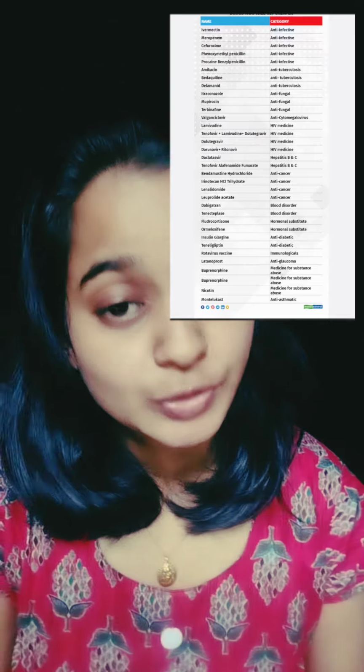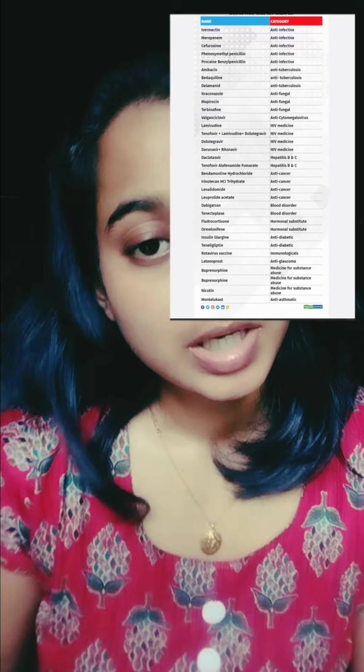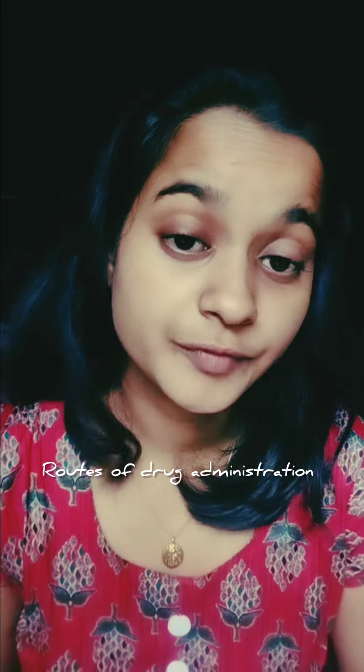The selection of drugs is based on prevalent disease, treatment facility, safety, efficacy, cost, administration and storage, benefit and risk ratio, and patients' acceptability. So that was a short discussion about essential drugs, and you can see some essential drugs on the screen. Now coming to the next topic, routes of drug administration.